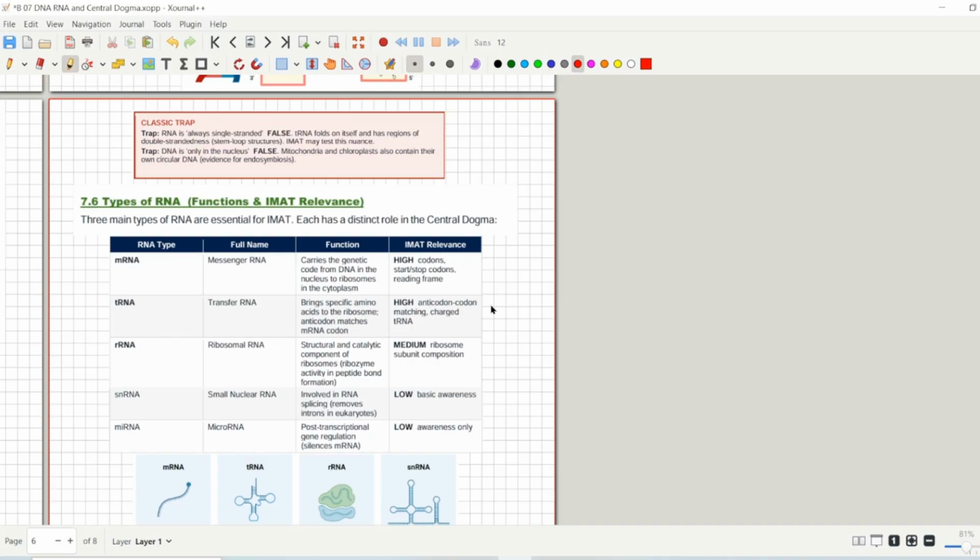The other trap that you have to be really careful about is that DNA is only in the nucleus. As you have already discussed, DNA is also present in mitochondria and chloroplast. If we talk about DNA in prokaryotes, in bacteria, the DNA is present in the cytoplasm. So DNA is present in the nucleus in eukaryotes, while DNA is in the cytoplasm in prokaryotes.